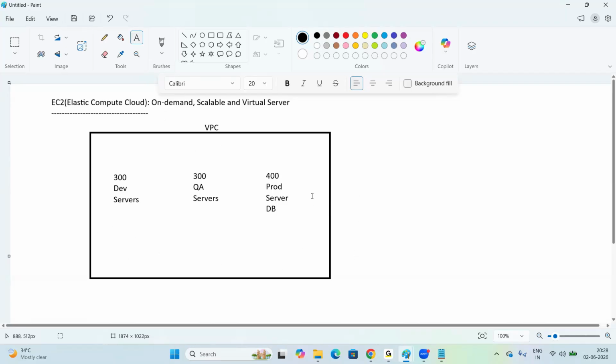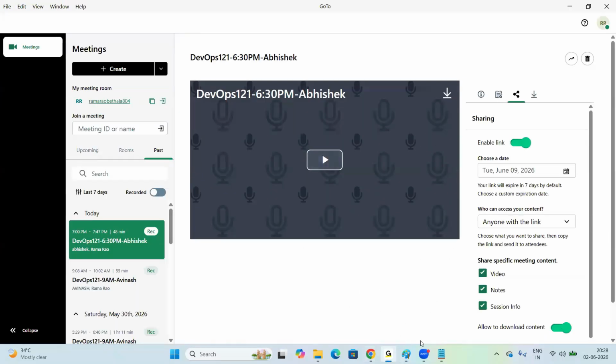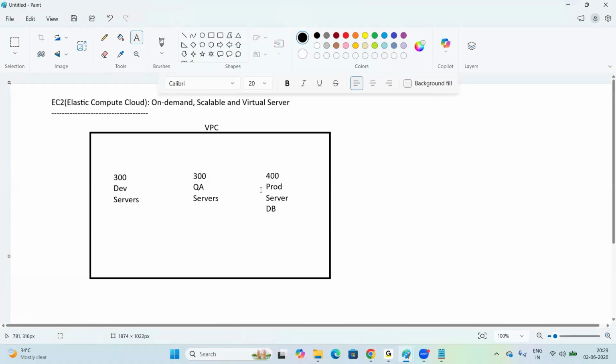This is our own VPC in the Mumbai data center. In this VPC, we have 1,000 servers. All these servers are in the same network so that they can communicate with each other, right? For example, we are all in the same meeting, so we can talk to each other. Same way here, all the servers are in the same network, same range, and they can communicate with each other.